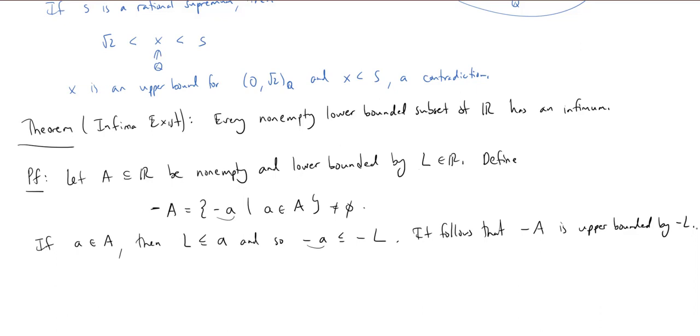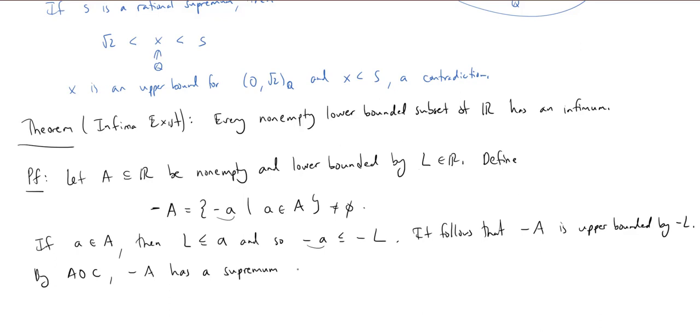And so by the axiom of completeness, I know that negative A has a supremum. Okay, and at this point, it's probably good to introduce some notation for the supremum, since we're going to want to use this number here.